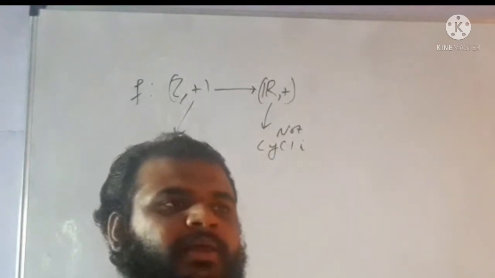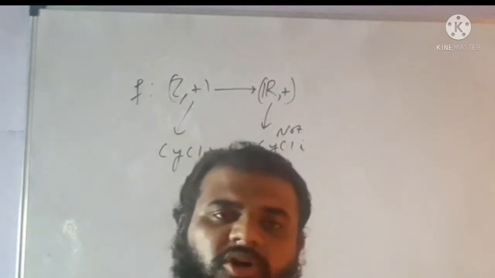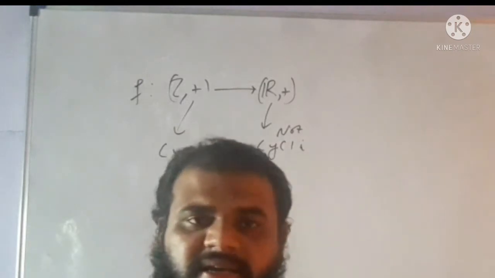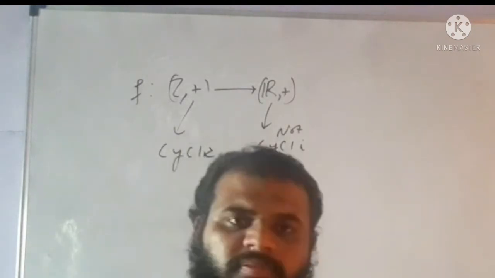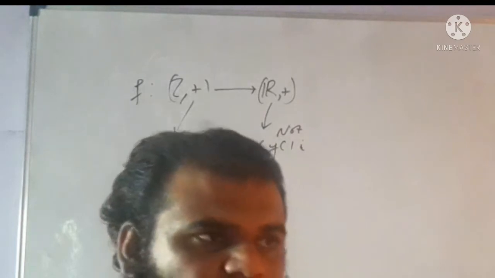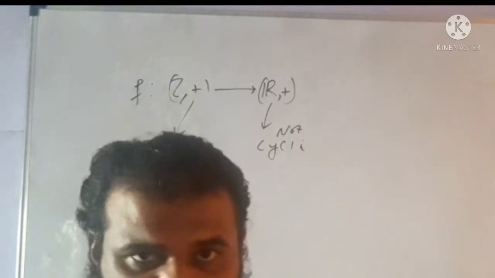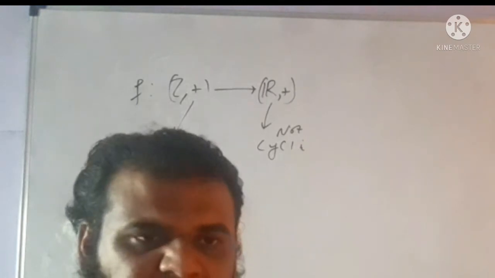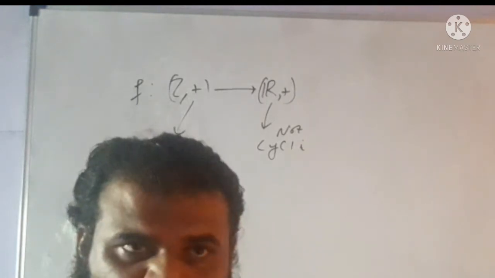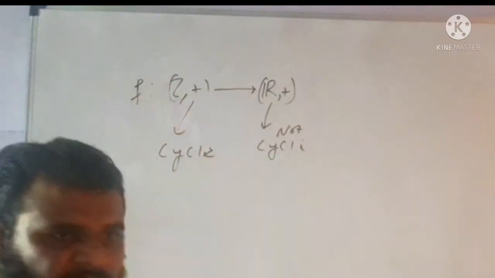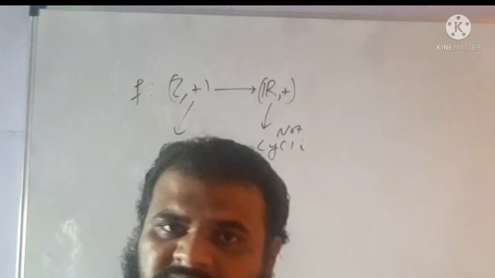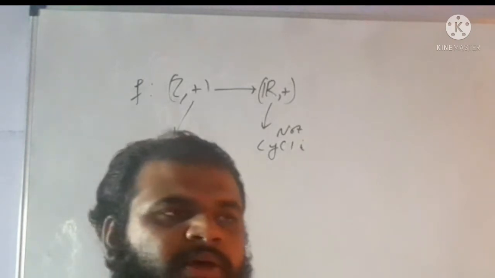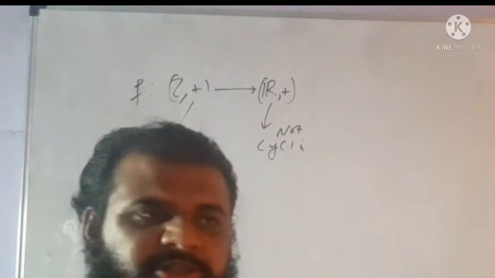If the homomorphic image is not cyclic, which implies that the pre-image is also not cyclic, but here the pre-image is given to be cyclic. So our first option is wrong.